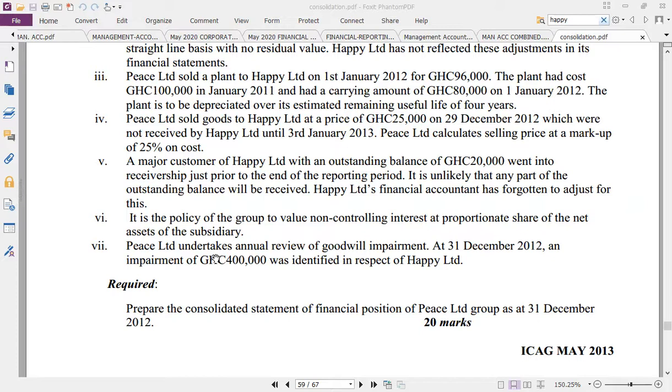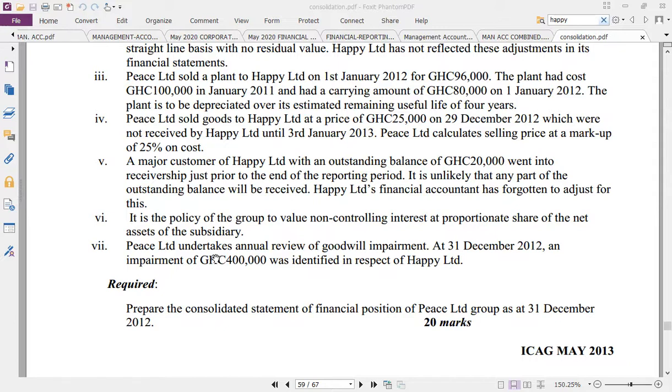Number 1, subtract from the receivable. So receivable should go down by what? 20. Number 2, subtract it from Happy's profit. Who is Happy? Subsidiary. So less from the net asset at what? At reported. That is all. Net asset at what? At reported. Less it from net assets at reported. Basically.